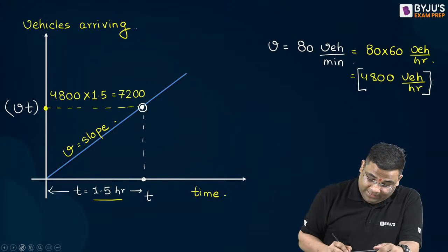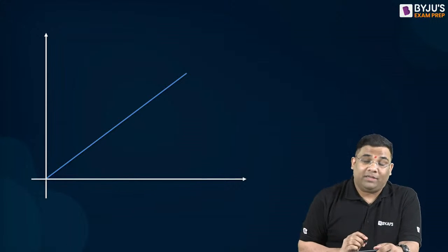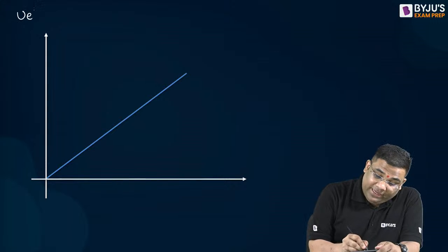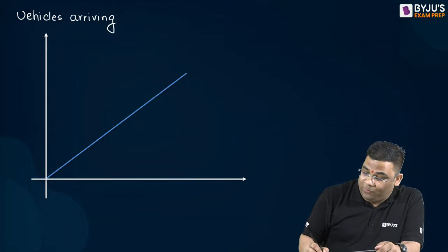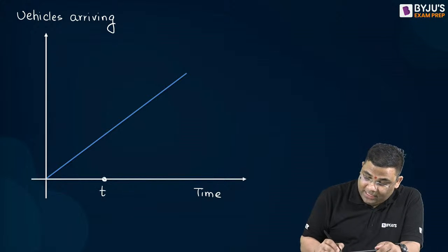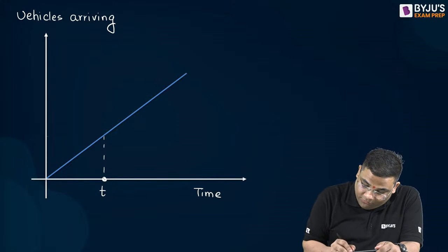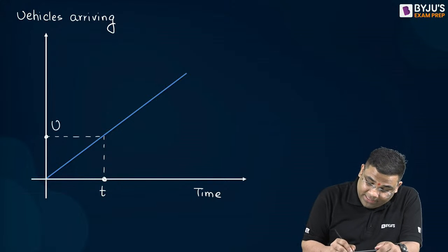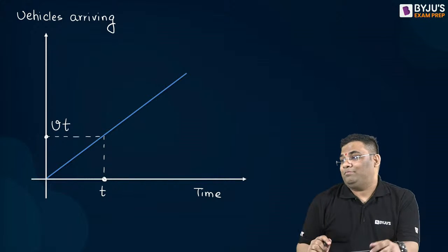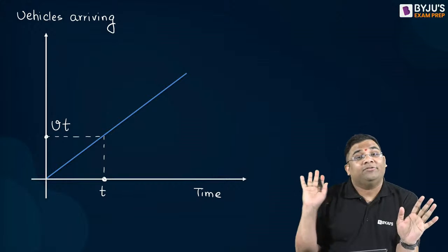So from this particular thing, we understood a very simple thing, that if I'm plotting this vehicle arriving, and here I'm plotting time, and at a particular time t I want to find out the number of vehicles arrived, I'll just take the vehicle arrival rate and multiply time.